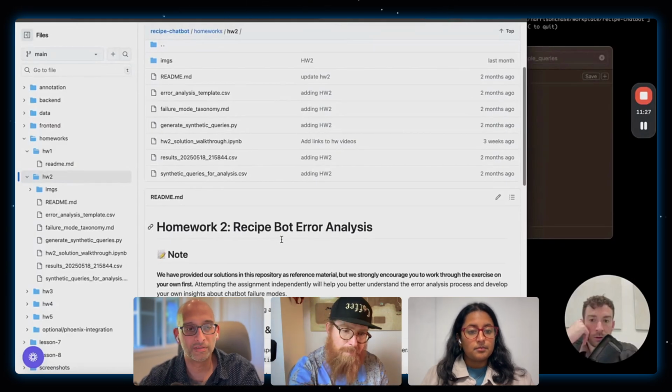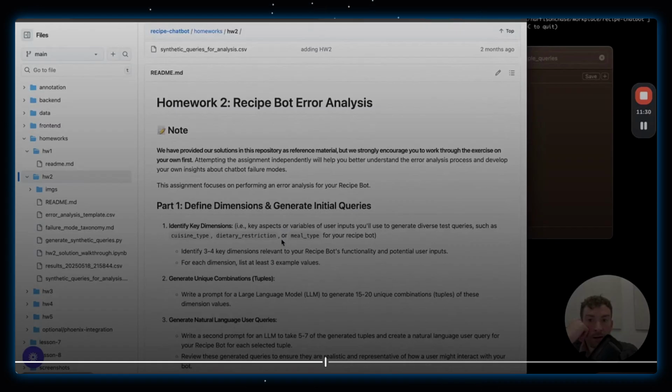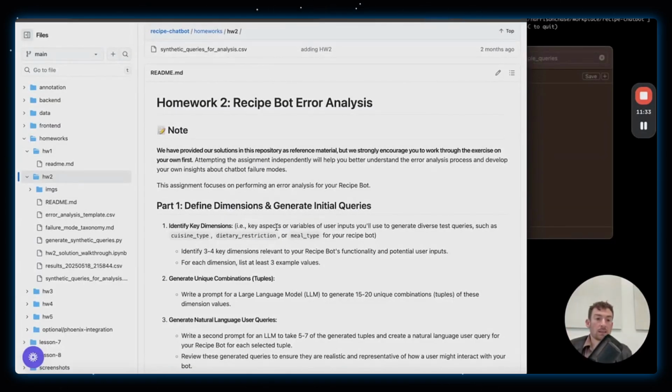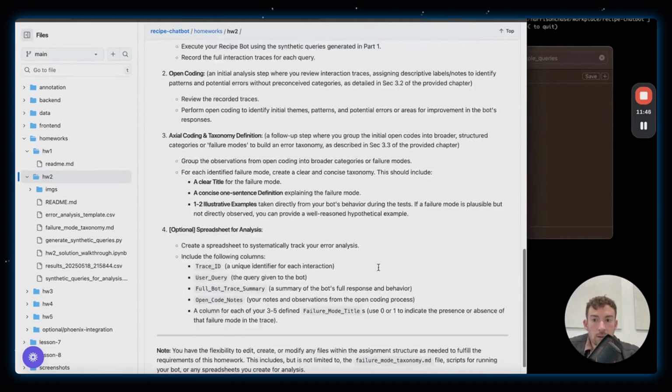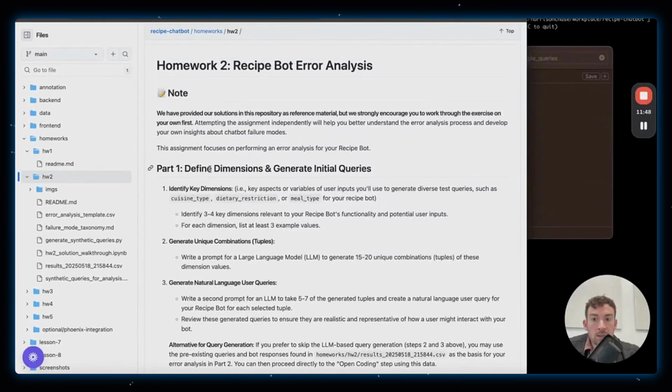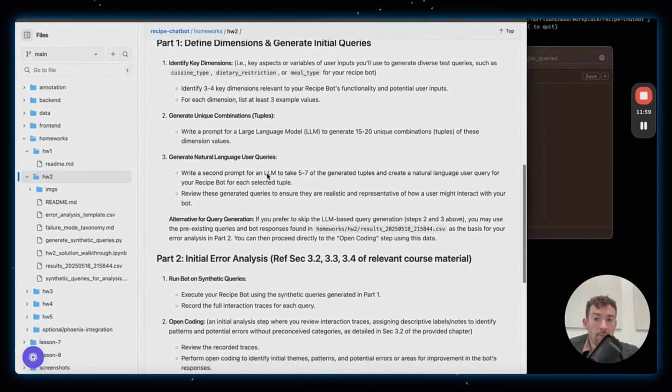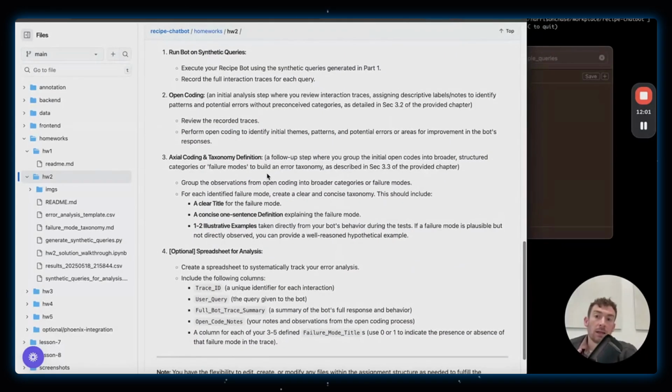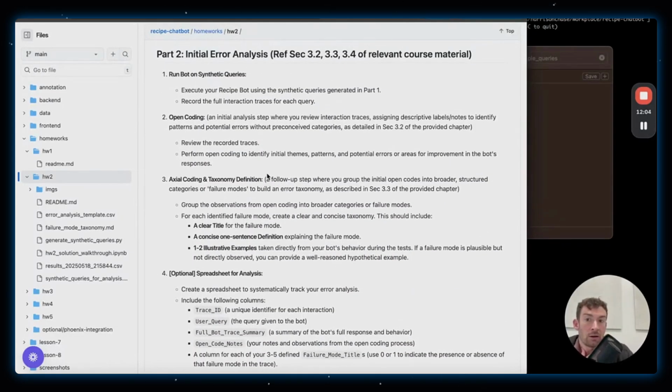It's a good question. We're now doing this recipe bot error analysis. What this means is that we're going to be doing some error analysis against a bunch of different failure modes on how this bot is doing. We're going to try to see where it might be failing, and then eventually how we can improve it. It's got a few different parts. First is to generate some synthetic data. We're going to want to add more data points than we already had. And there's a really cool way to do this in LangSmith. So we'll show that.